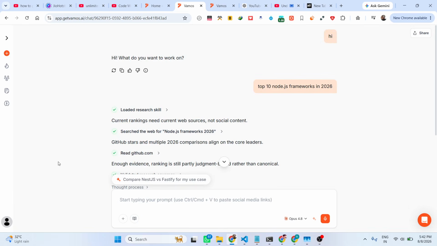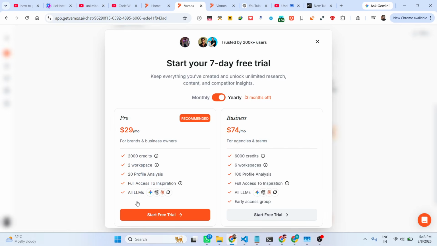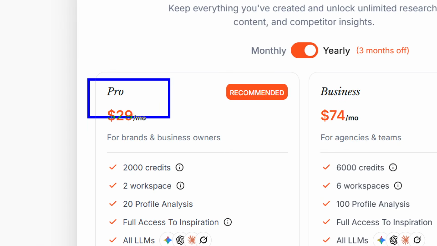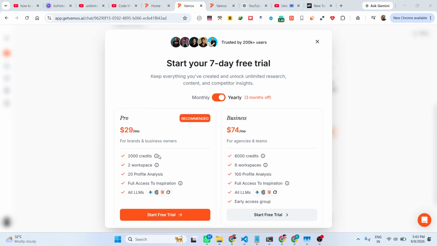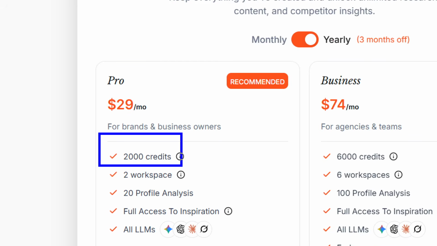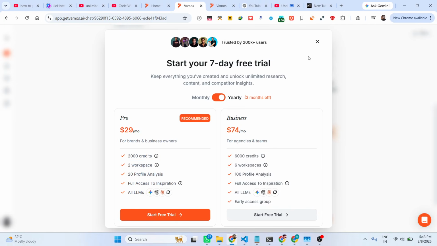Now if I wanted to make an application, let's suppose I say build an image to PDF web app in browser, make an index.html file. So I simply ask, and once you sign up, it gives you 100 credits. You can even upgrade as well. Their pro plan, which is $29 per month, has 2000 credits and full access to every model.